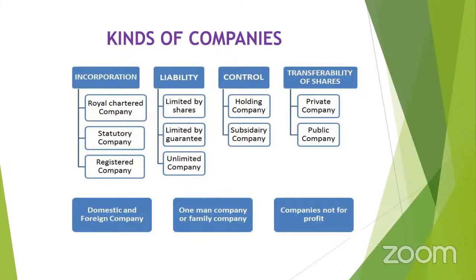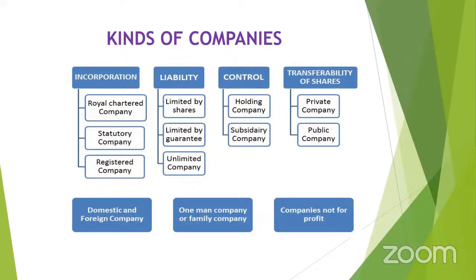Next one is according to the control. That means holding company, and that means we can say that these two companies are according to the ownership and the control. So what does it mean here? Holding company means when a company holds another company. These companies can be either manufacturer companies, insurance companies, or banking companies also. At the same time, you could find these holding companies.